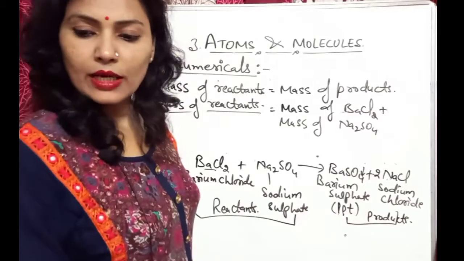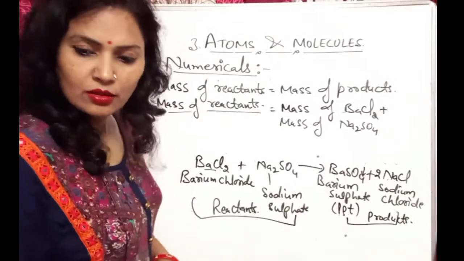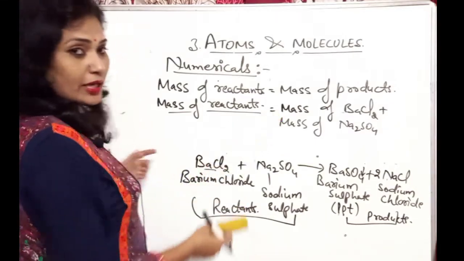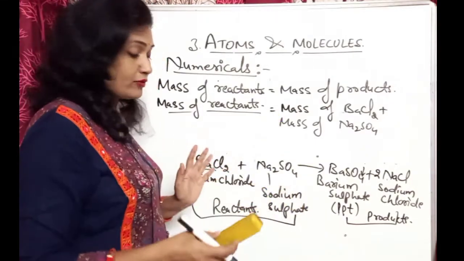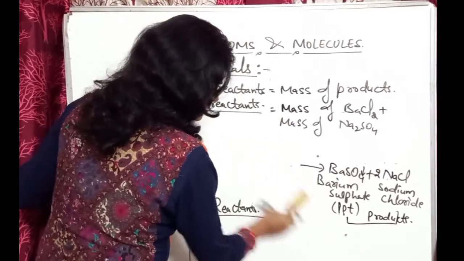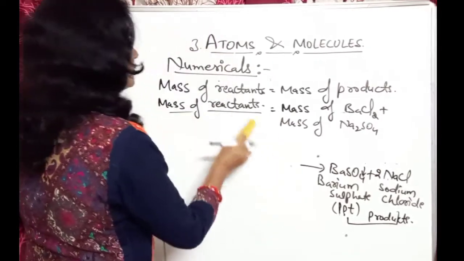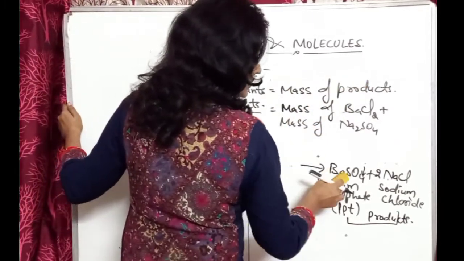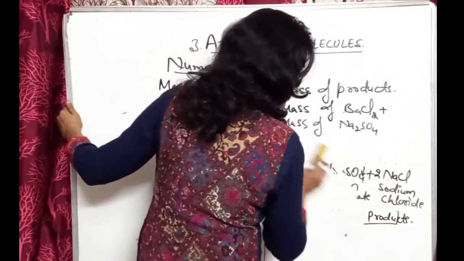Next you can take the mass of these two. The mass of barium chloride is not given, that we have to find out. Let us write the mass of products also, and here the products are barium sulfate and sodium chloride.